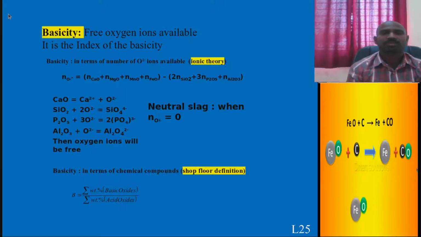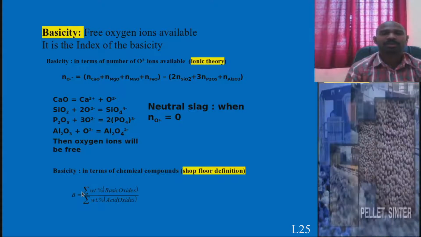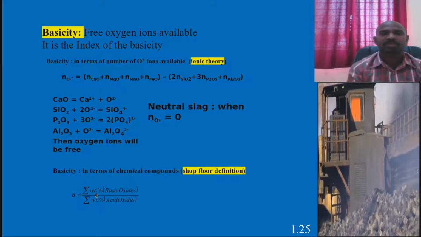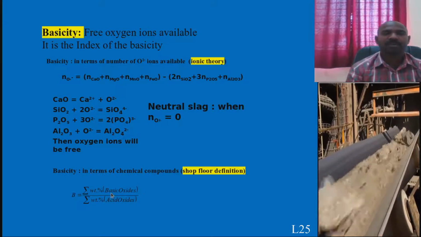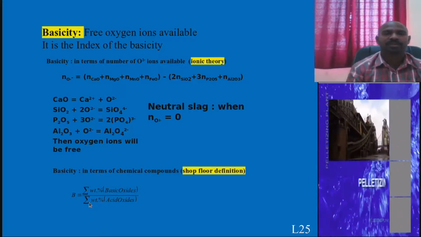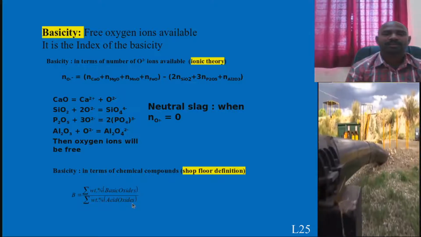And coming to the acidic oxide and basic oxide, how do you calculate? In steel making operation, basicity is a very important parameter. Basicity is a ratio: the summation of all weight percentages of basic oxides divided by the summation of weight percentages of acidic oxides.